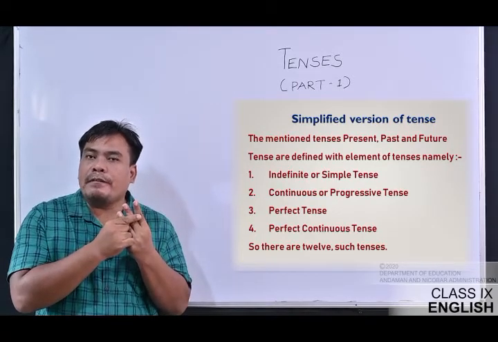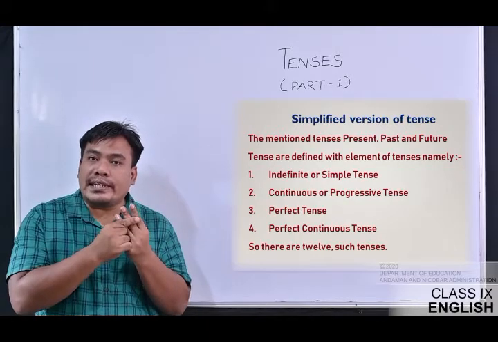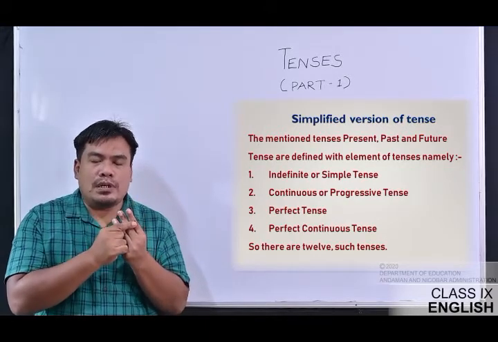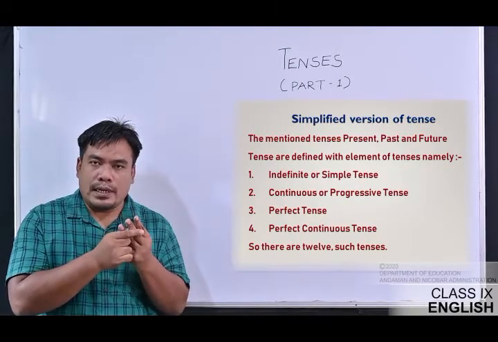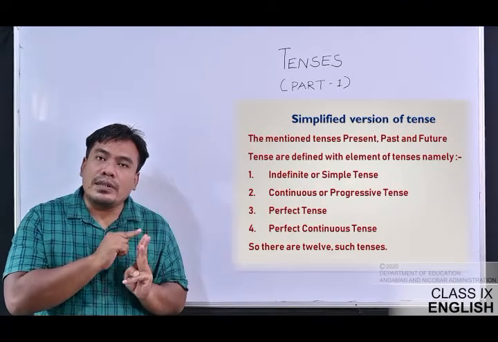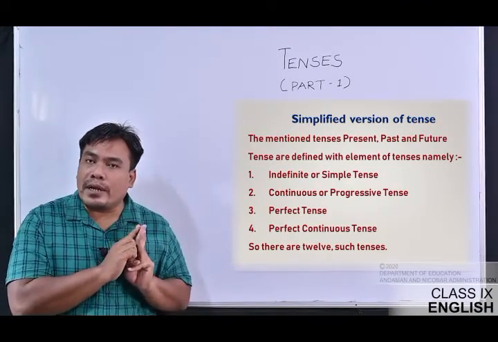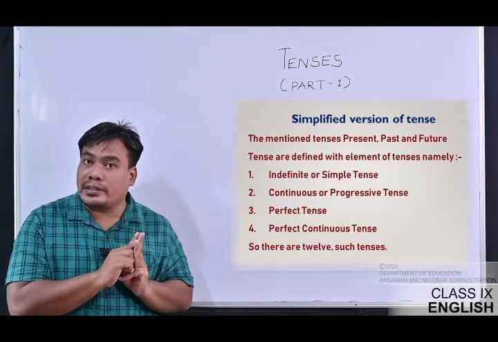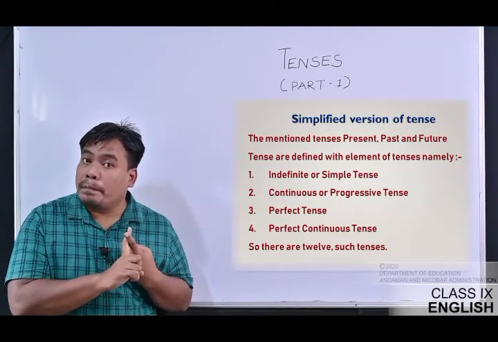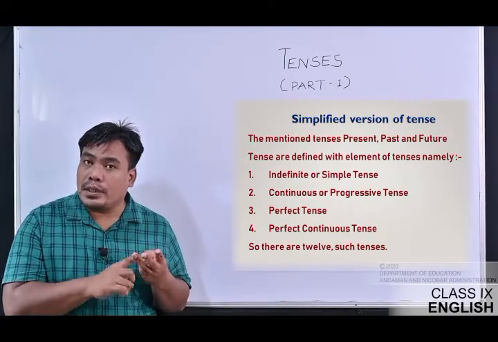Now, we will be learning all those tenses, which have to be learned thoroughly. Those will come under these three major tenses, the present, the past, and the future.